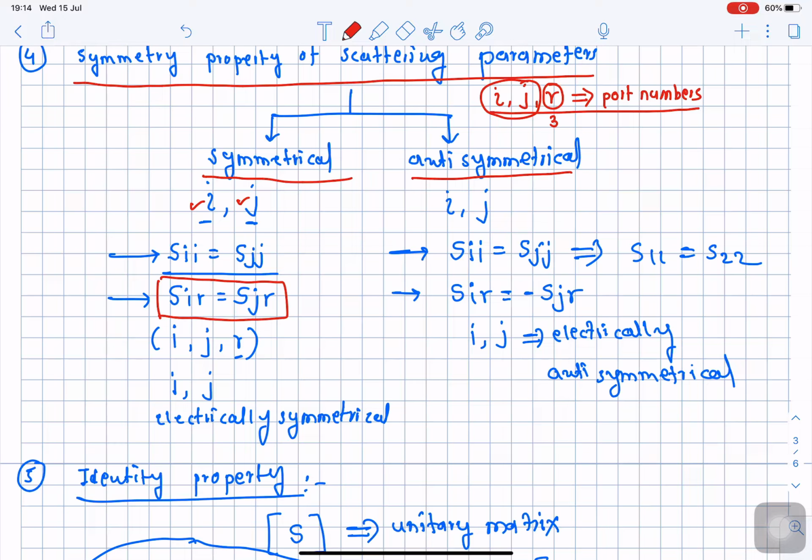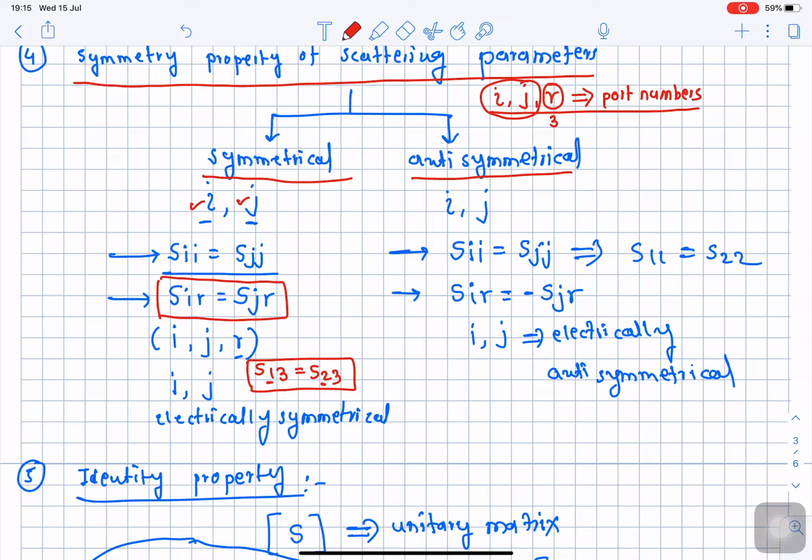The condition of symmetry is that port 1 is matched with port R and similarly port 2 is matched with port R. In terms of numbers, S13 is equal to S23. If this is the case, then port number 1 and port number 2 are said to be symmetrical electrically with respect to port number 3, that is port number R.